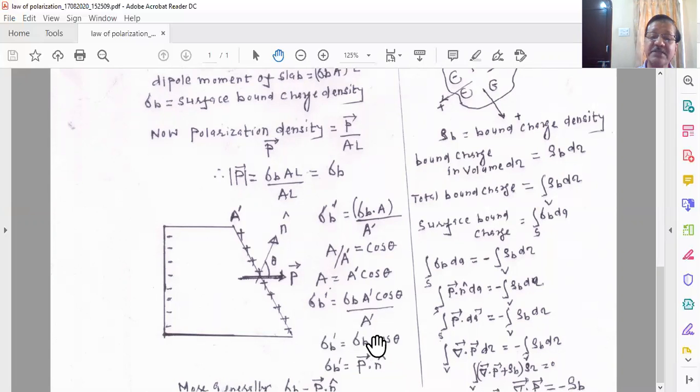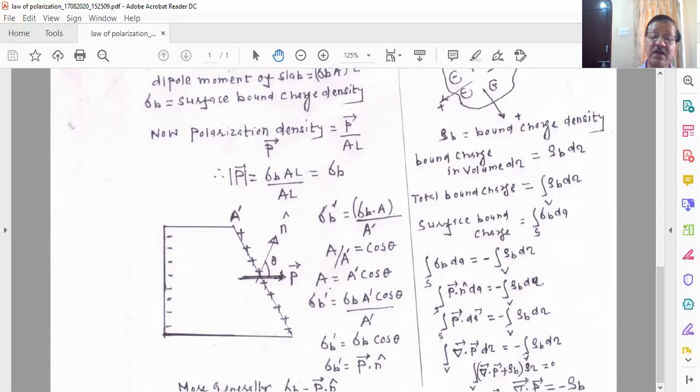And sigma b is nothing but the polarization density vector. Generally, we derive that vector P is the polarization density. So sigma b is the magnitude of vector P, into cos theta. So this is P cos theta, and P cos theta can be represented by the scalar product of vector P with a unit vector n.